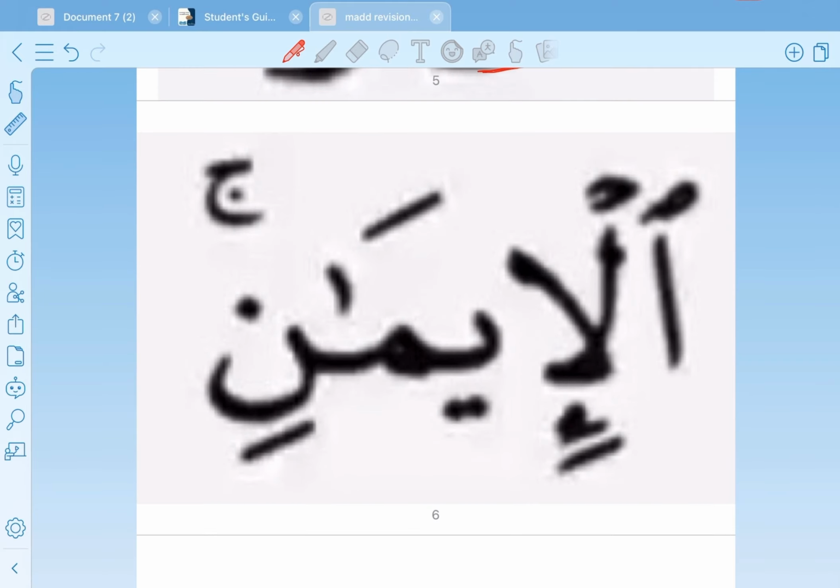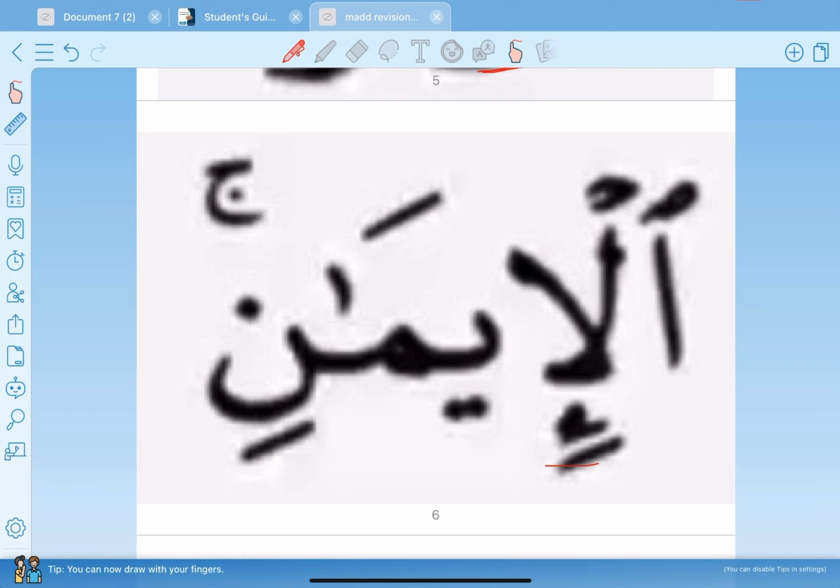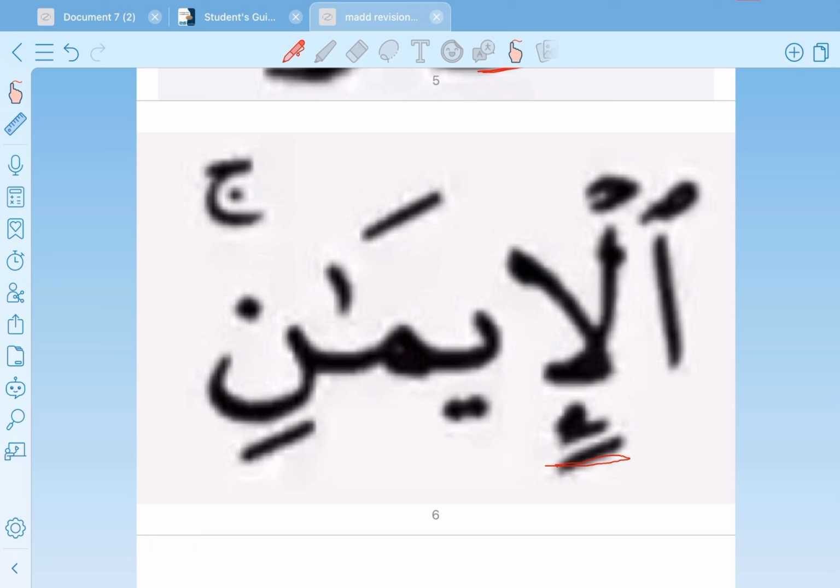الإيمان. Here we have Hamza, and this Hamza is followed by ya. Is this ya maddiya? Yes. Why? Because it's preceded by a letter with kasra. So we have a Hamza first, and then after the Hamza we have a mad letter.